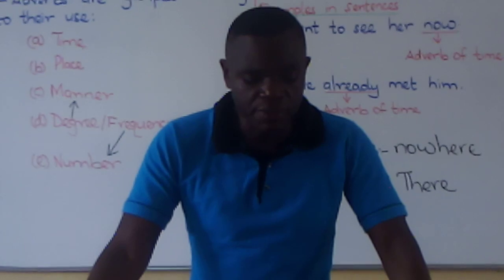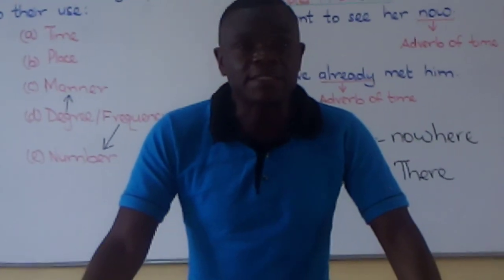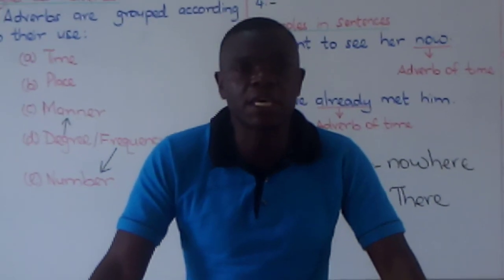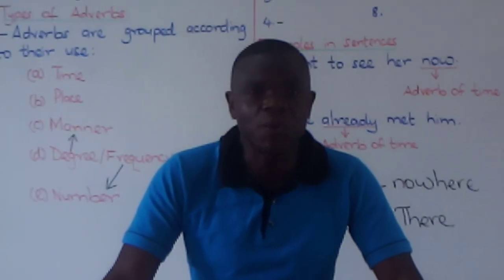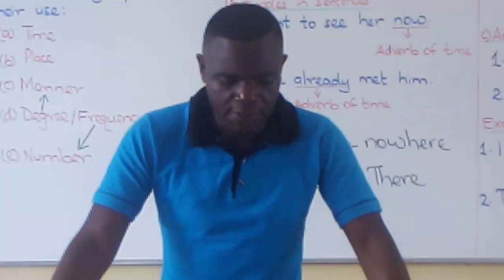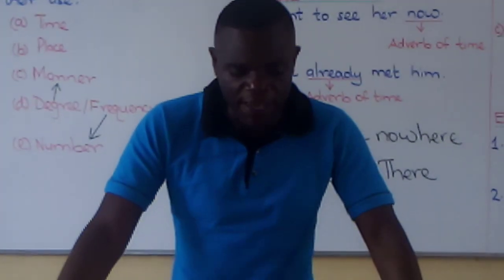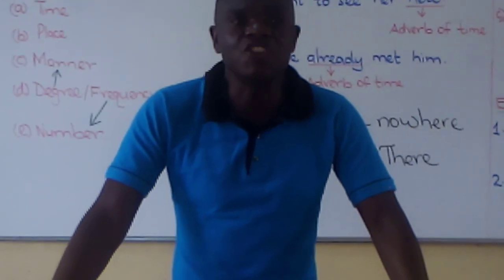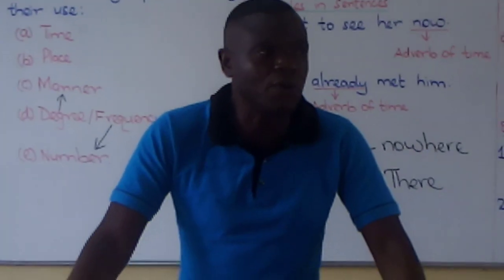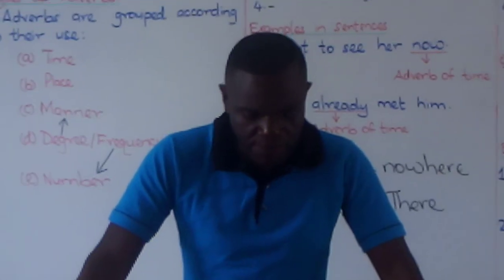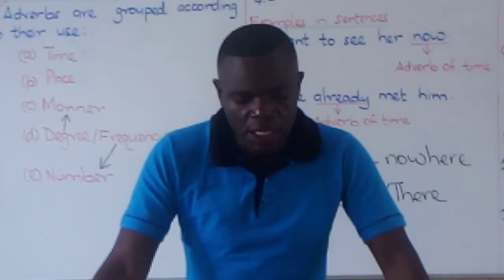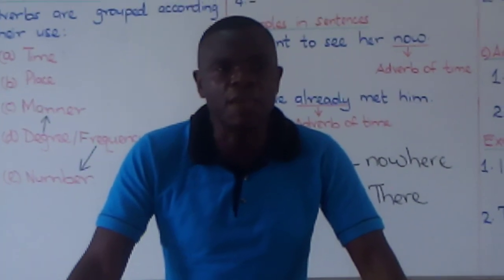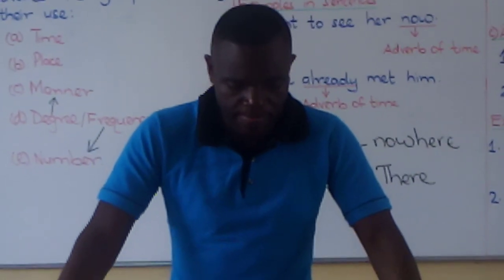Please write them down. Number 3, I see him twice a week. Number 4, the festivals are held annually. Number 5, he looked everywhere for him.